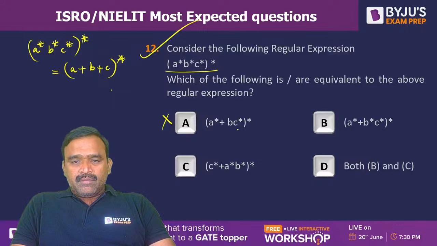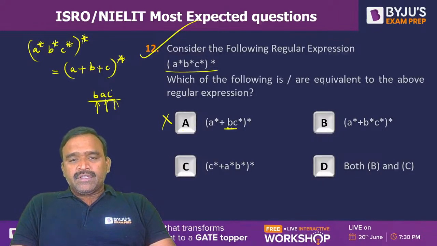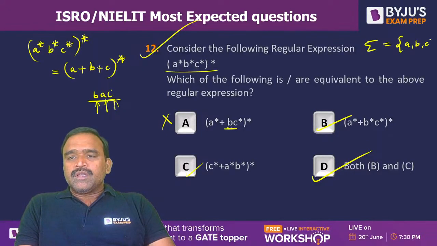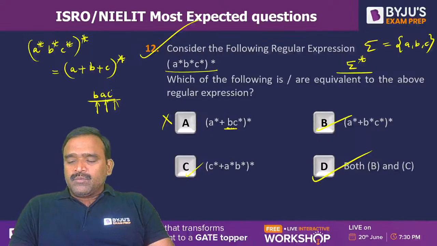for example, since you mentioned bc star in option A, let us suppose I want bac. Strings like bac are not possible, because if you take b in the first instance and a in the second, and then want c, you definitely have to take bc star. Before every c, b definitely comes. So bac kind of strings are not possible in A. This is okay, this is okay: any string of a's and b's. Actually, the combinations of a's, b's and c's, when sigma is equal to {a, b, c}, can be written as sigma star.